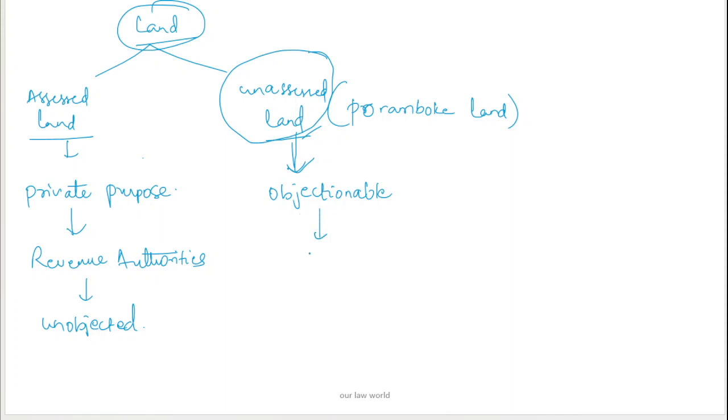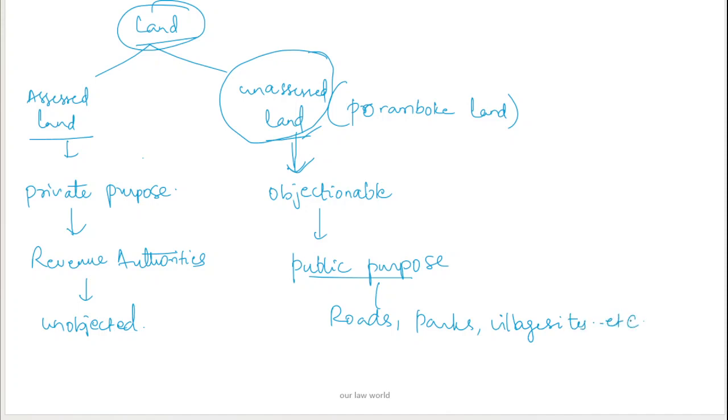Unassessed land includes the lands which are used for public purpose, such as roads, parks, village sites, and so on. So just remember the two types of land. You can get this question for mains, 2 marks also. Assessed land and unassessed land.